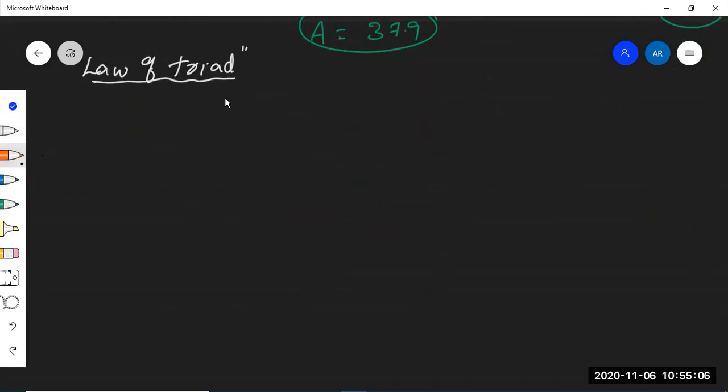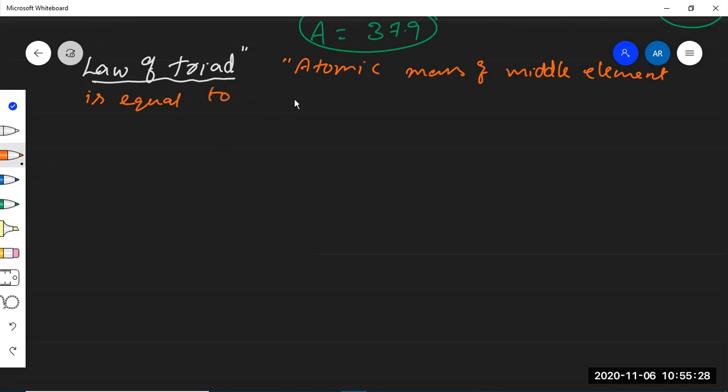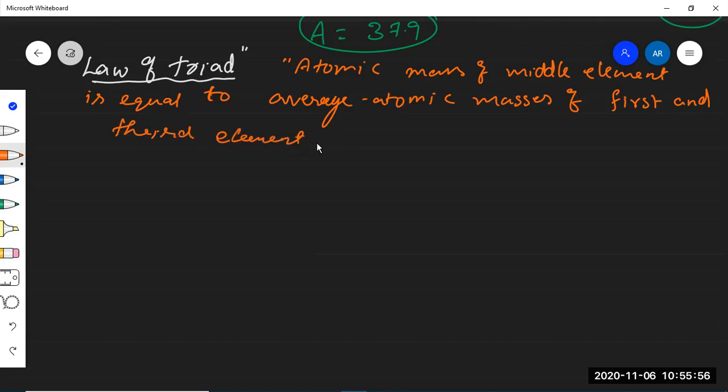Now let us talk about what the law of triads is. The atomic mass of the middle element is relatively almost equal to the average atomic mass of the first and third elements. That is our law of triads.